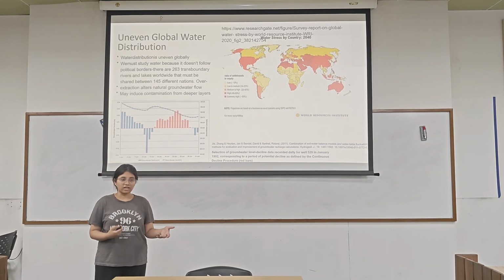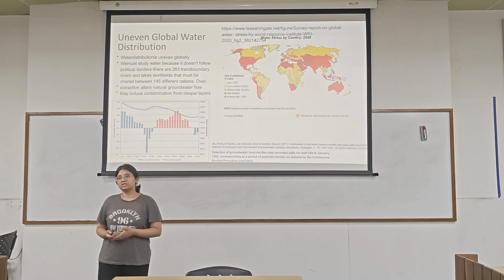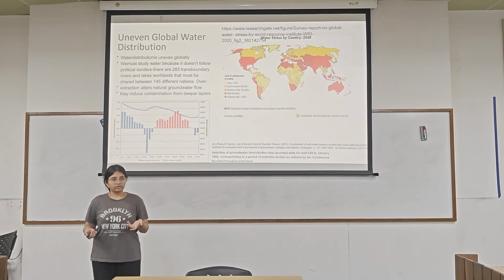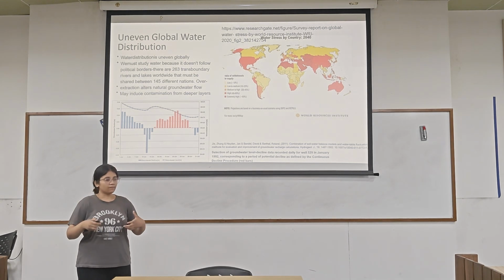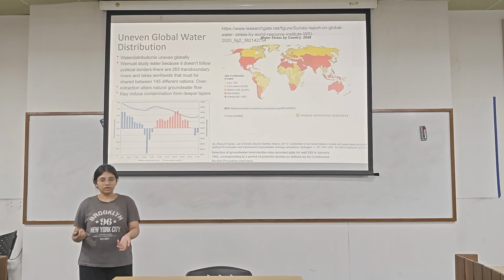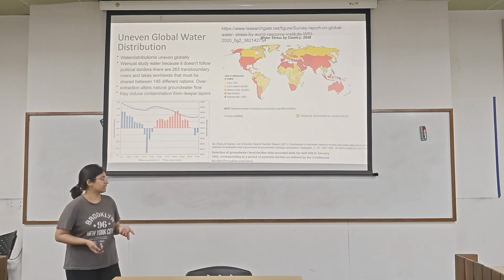Then there's over-extraction of these resources, which leads to depletion of groundwater resources, and this might also bring in contamination from the lower levels, for example heavy metals or high salinity.